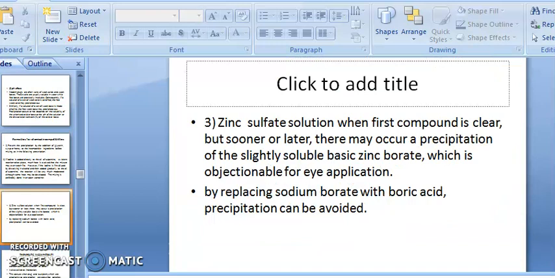Take zinc sulfate solution: when first prepared, the compound is clear, but sooner or later precipitation occurs. After some time it gives a precipitate of slightly soluble basic zinc borate, which is objectionable for eye application. By replacing sodium borate with boric acid, precipitation can be avoided. Adding boric acid to the zinc sulfate solution overcomes the problem of chemical incompatibility.